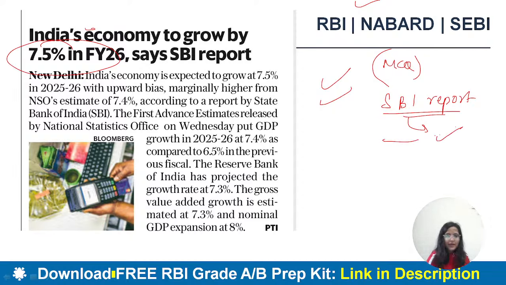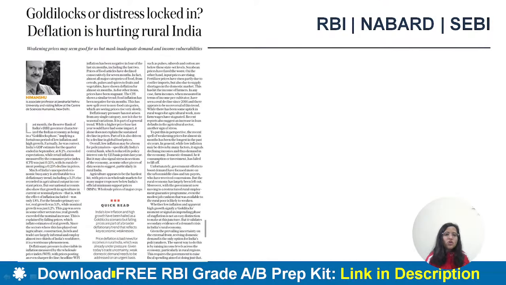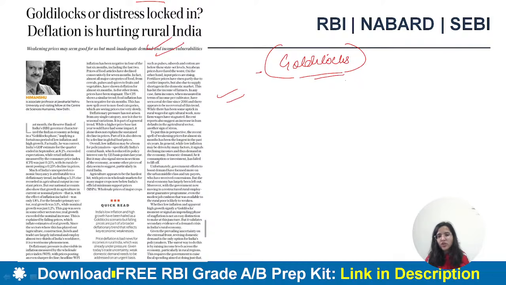Like that. Okay? Then Goldilocks or distress, locked in deflation is hurting rural India. Now, what is this article over here? Very beautiful article over here. You guys can read it also. Here it is written that Sanjay Malhotra ji talked of a Goldilocks period. What is a Goldilocks period? We had discussed the meaning of Goldilocks period.